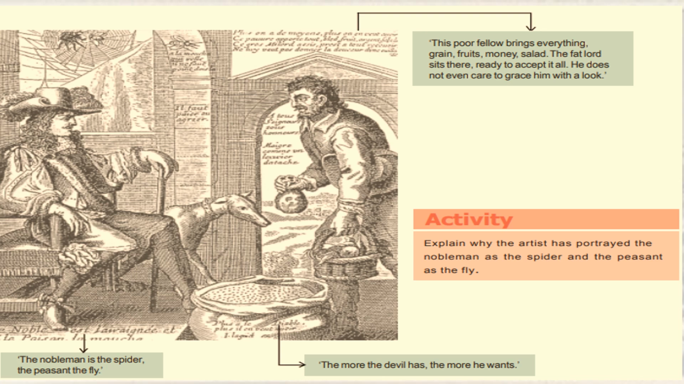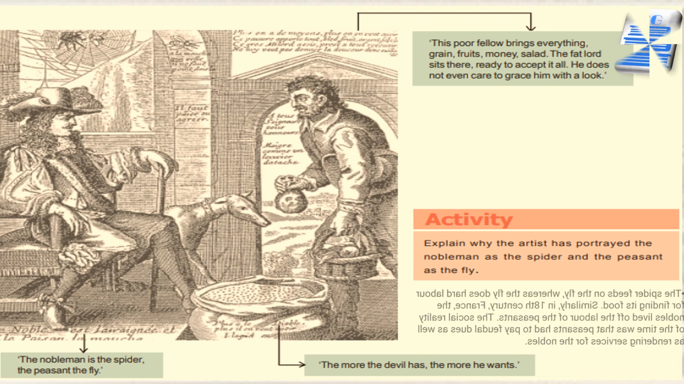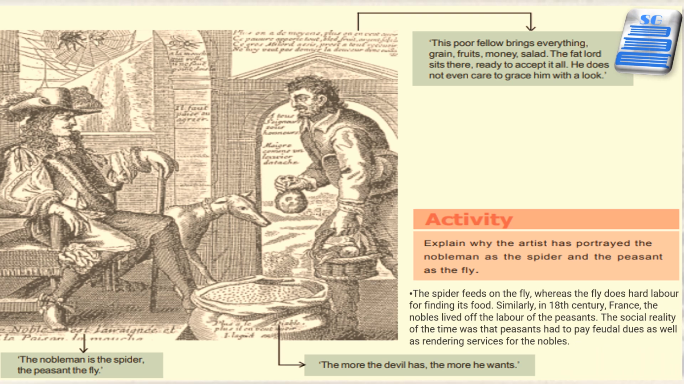There is an activity given: explain why the artist has portrayed the nobleman as a spider and the peasants as the fly. The answer can be that the spider feeds on the fly, whereas the fly does hard labor to find its food. Similarly, in 18th century France, the nobles lived off the labor of the peasants, and the social reality of the time was that peasants had to pay feudal dues as well as render services for the nobles.